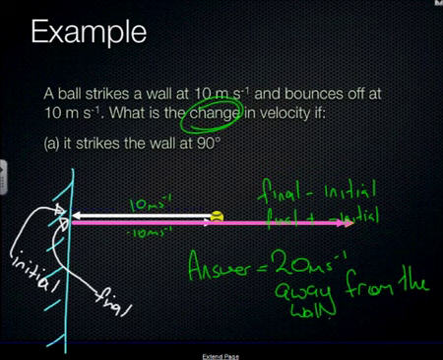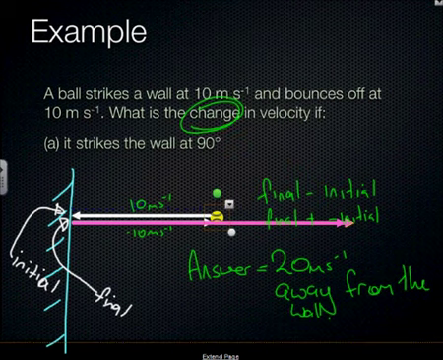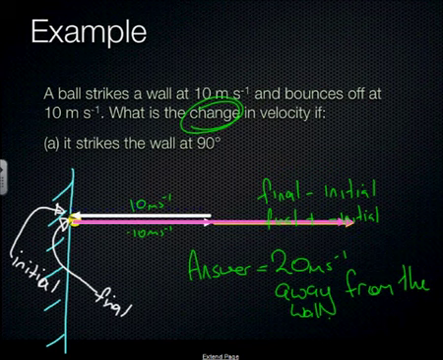Way of thinking about that is initially this ball is going 10 meters per second. It's going 10 meters per second here, hits the wall and stops. So it's gone from 10 to 0. It's actually slowed down, so it actually means it's got a negative 10 change. It then speeds up in the negative direction.